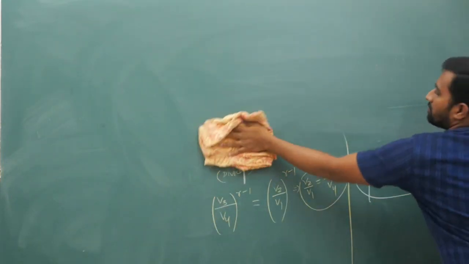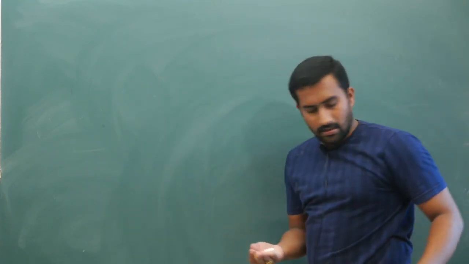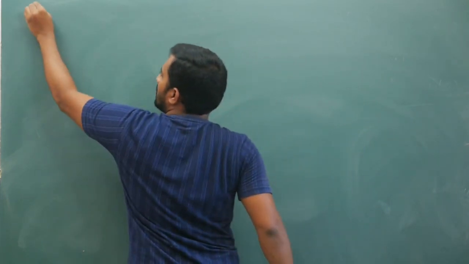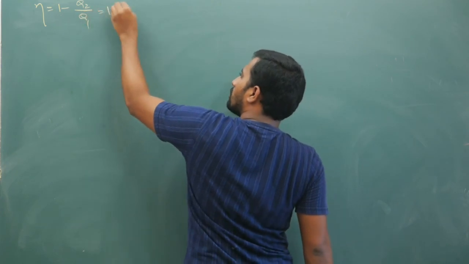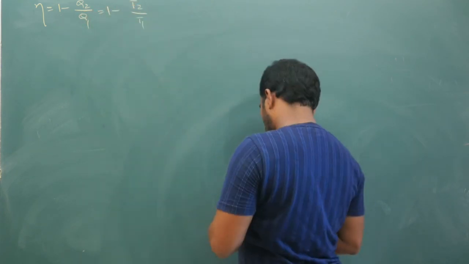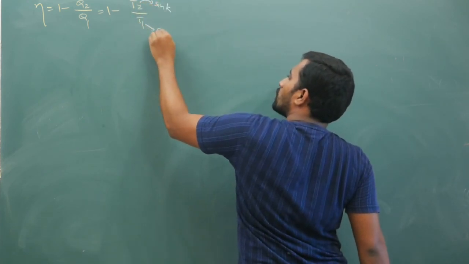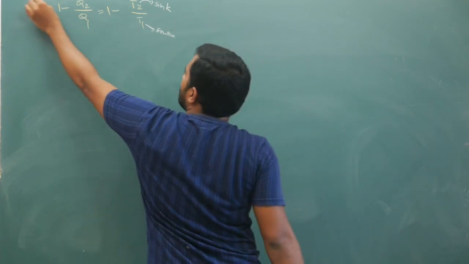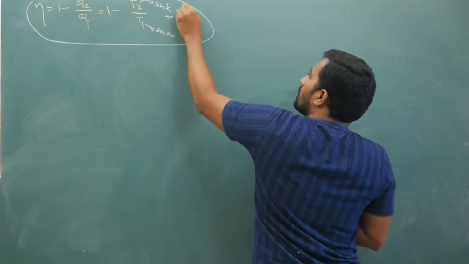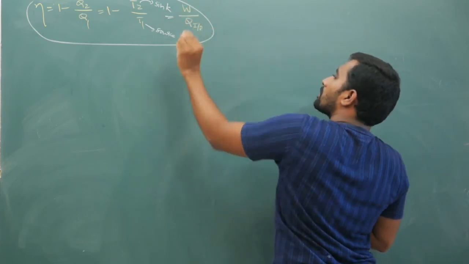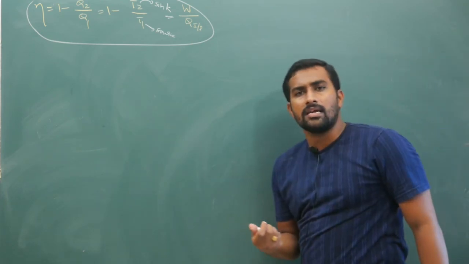So from this part your conclusion is, from the Carnot cycle your efficiency is 1 minus Q2 by Q1, that is equal to 1 minus T2 by T1. Okay, so this is your sink, this is your source. This is the maximum efficiency that you are going to get, which is also equal to output work by heat input. Now this is regarding heat engines.